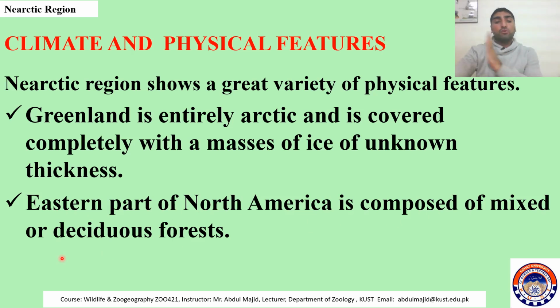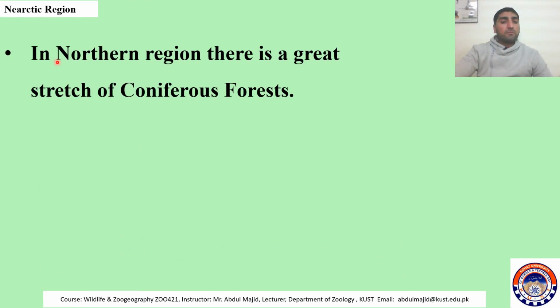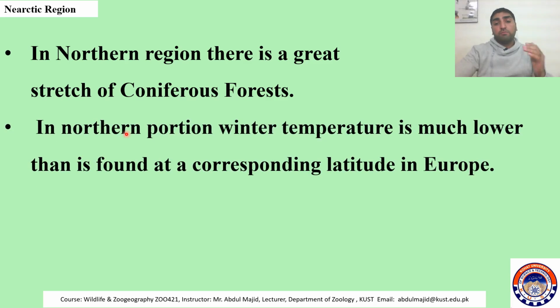So if you go to the eastern side, it is covered by deciduous forest, and I'm sure you know now what deciduous forests are. The middle part is composed of grasslands. And in the northern region, as I showed you on the map, is a great stretch of coniferous forests. And I'm sure you also know what we mean by coniferous forest.